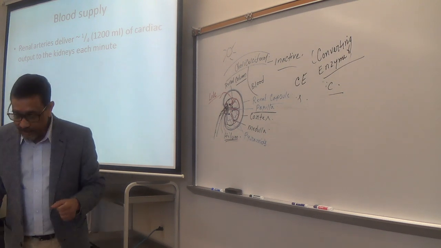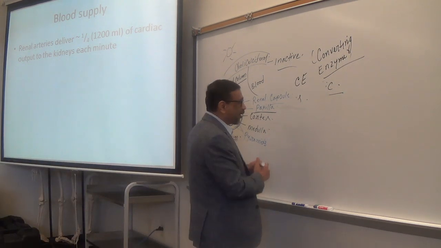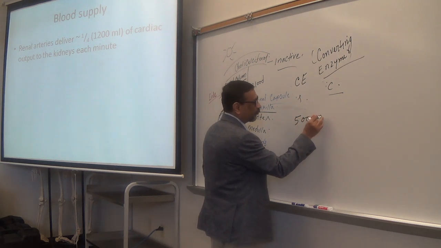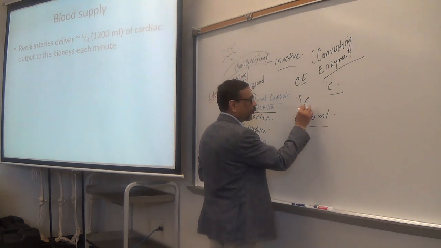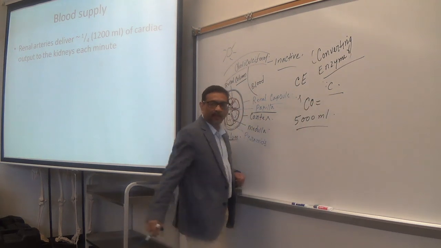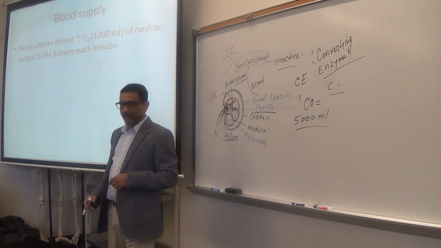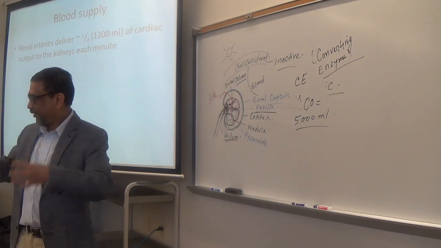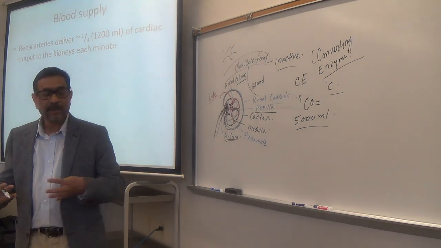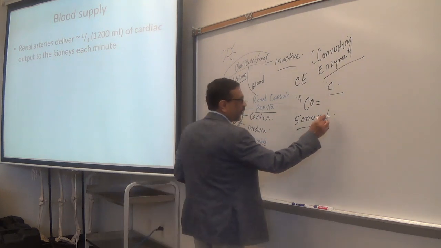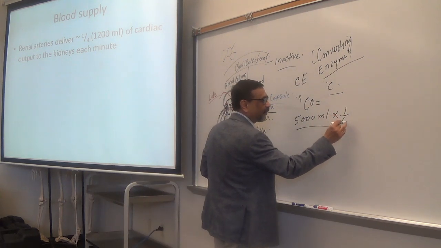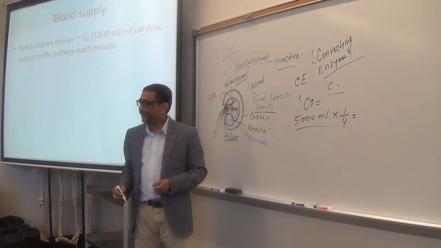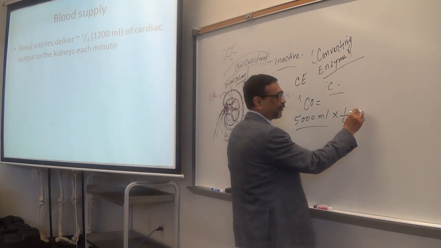So your cardiac output is about 5,000 milliliters or 5 liters, the average cardiac output. In 1 minute, that much blood circulates in the body. Okay? And about 1/4 of it enters into the kidneys. That means what?